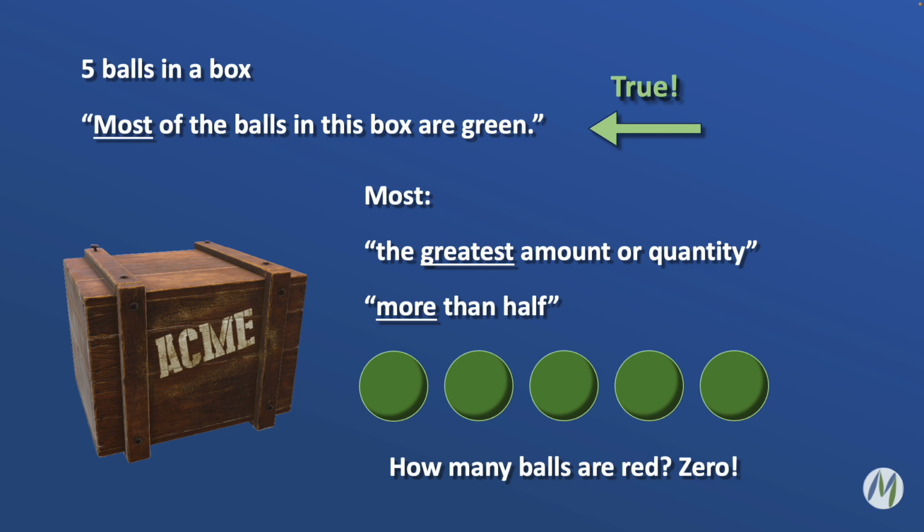If you're looking at that first definition, the greatest amount or quantity, well, if all 5 are green and I ask you how many balls are red, the answer is 0. If I ask you how many are blue, the answer is 0. And 5 is greater than 0. If I say that I am the greatest LSAT instructor in my house right now, that's absolutely true because it's just me and the dogs don't teach LSAT. So I might be the only LSAT instructor in my house right now, but it would also be true that I am the greatest one, even if there's nobody else to compare to.